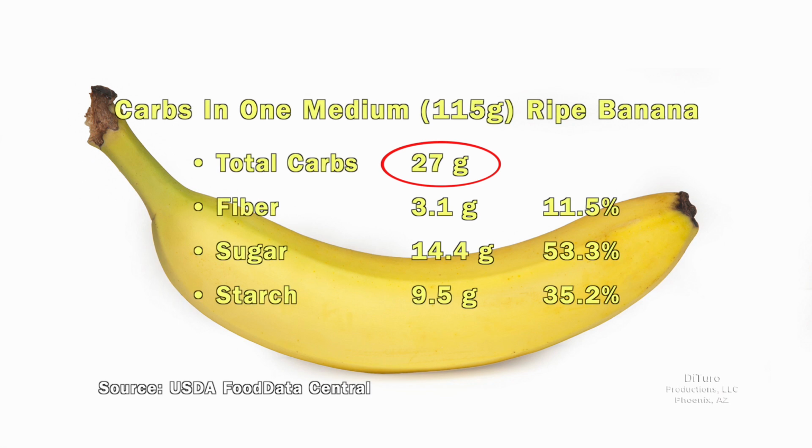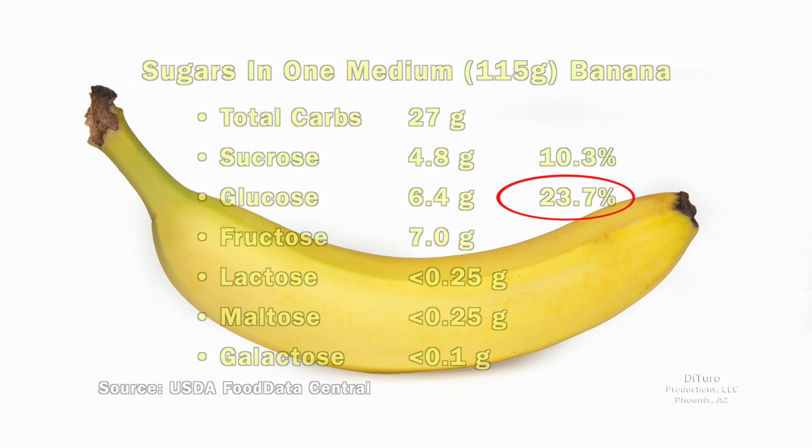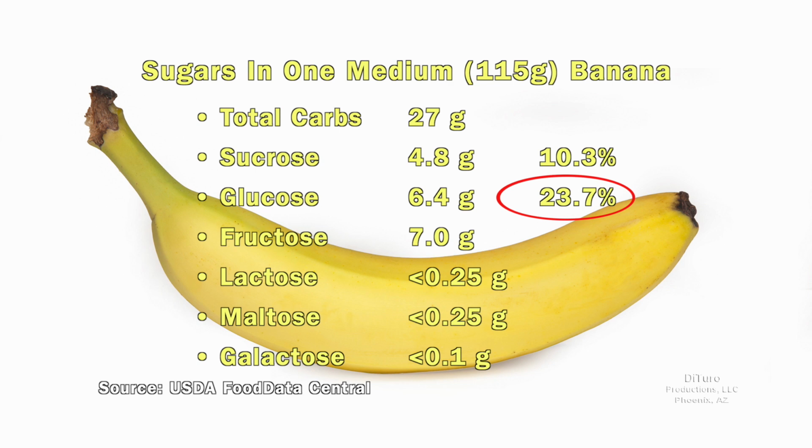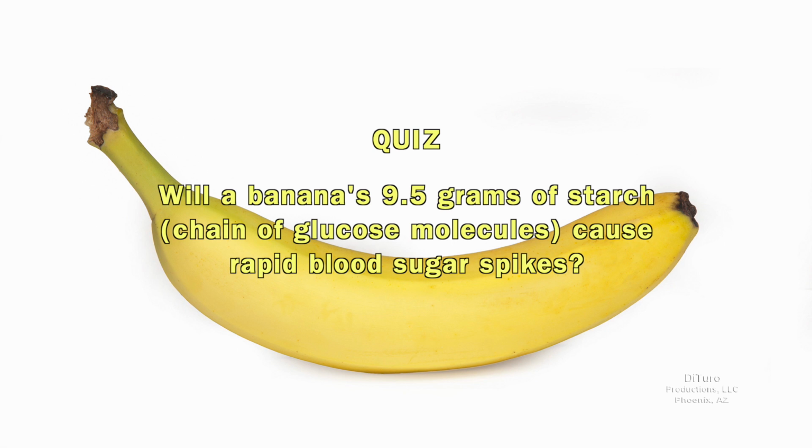A medium-ripe banana has 27 grams of total carbs. About 53% is sugar and 35% starch. Of a banana's 27 grams of carbohydrates, about 34% is available to elevate blood sugar levels. Here's a quiz. Will a banana's 9.5 grams of starch cause rapid blood sugar spikes? The answer is later in this video.